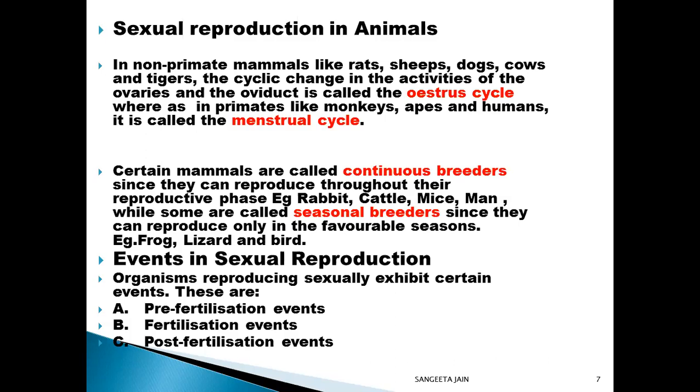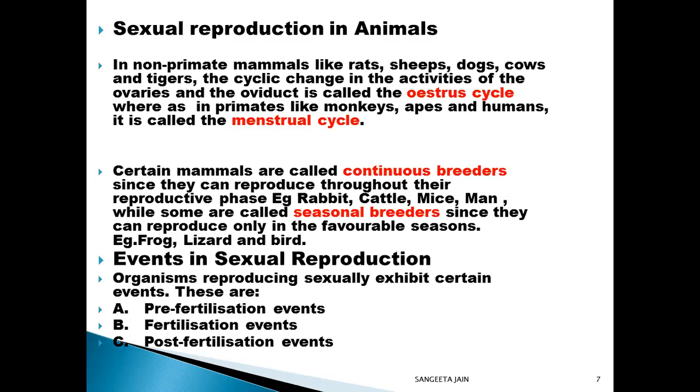All these changes are regulated by hormones and enzymes. All sexually reproducing organisms follow a regular sequence of events characterized by fusion of male and female gametes, formation of the zygote, and embryogenesis.